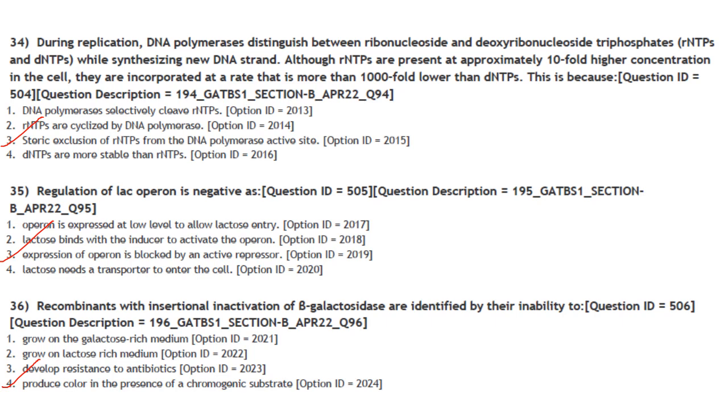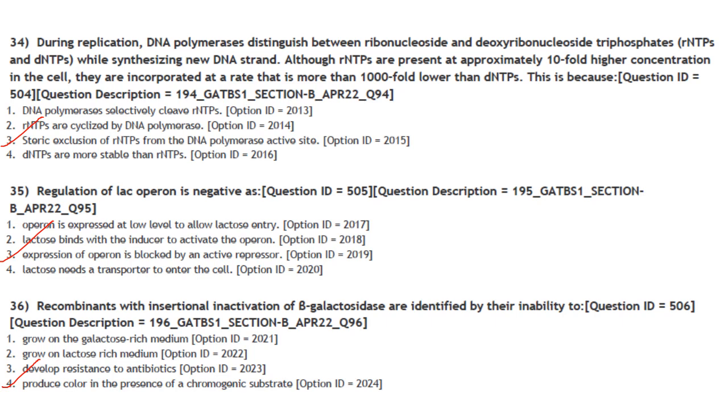This is because during replication, DNA polymerases can distinguish between rNTPs and dNTPs, and rNTPs are usually present at higher concentration than the dNTPs in the cells. So how does this DNA polymerase distinguish between these rNTPs and dNTPs? That is because of steric exclusion of rNTPs from the DNA polymerase active site. Answer is option 3.